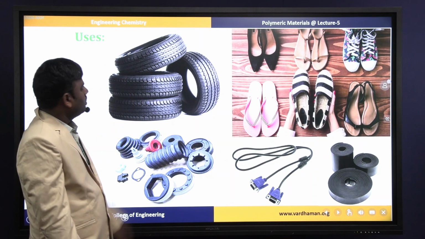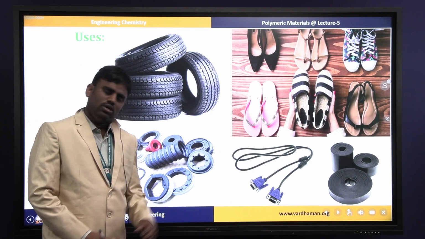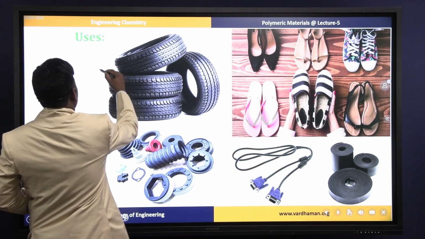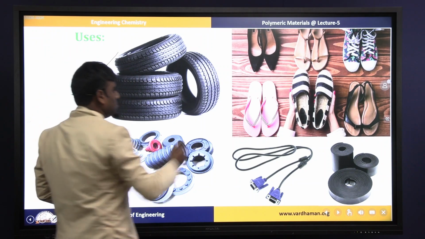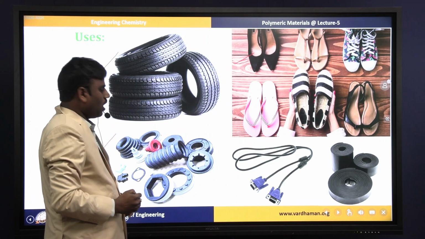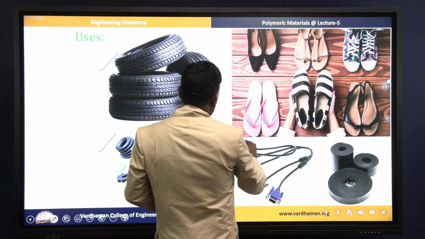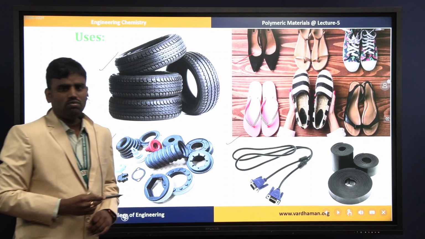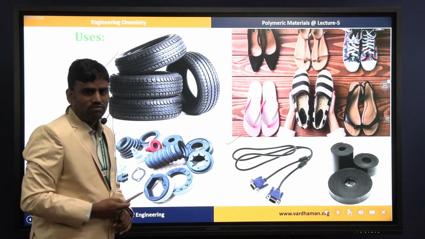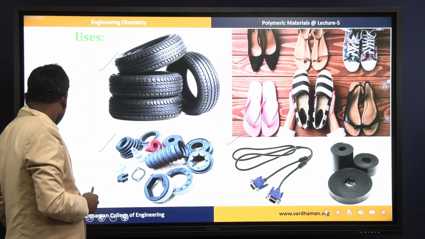These are the uses of Buna S rubber. It is mainly used in the tire industry, footwear industry, mechanical goods, and also in the making of cables and wires. So these are the major applications or uses of Buna S rubber material.